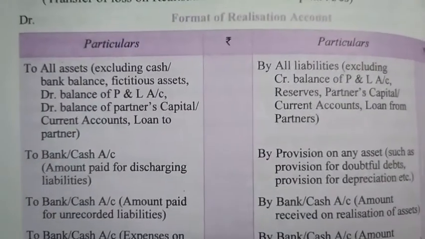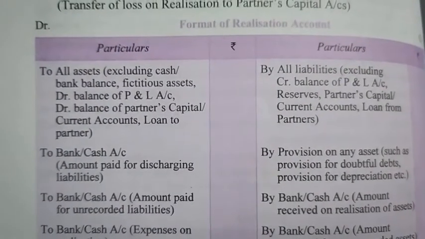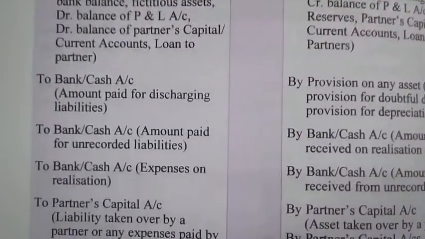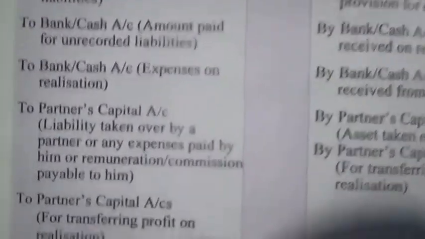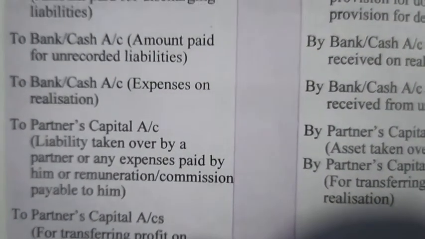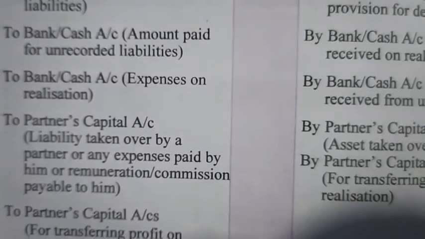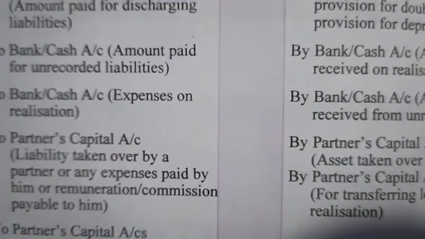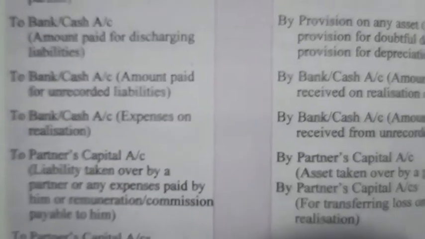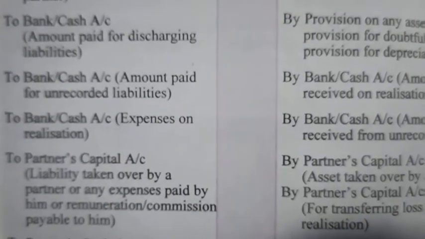Similarly, if any liability is borne by the partner, then his name is written. See here, to partner's capital account, in bracket we have written liabilities taken over by a partner or any expenses paid by him or remuneration commission payable to him, right? All these things are posted on the debit side of realization account.